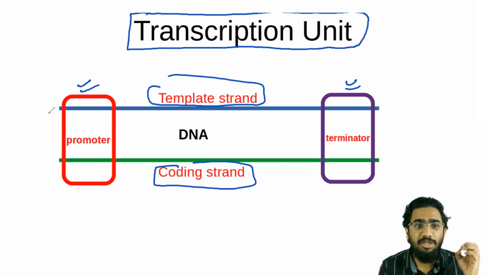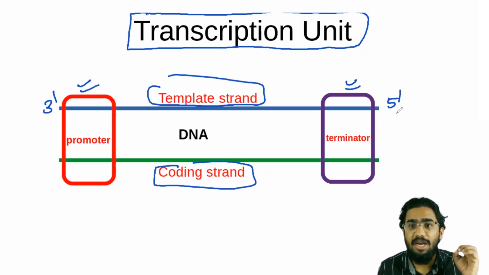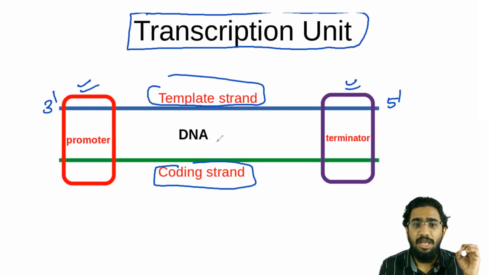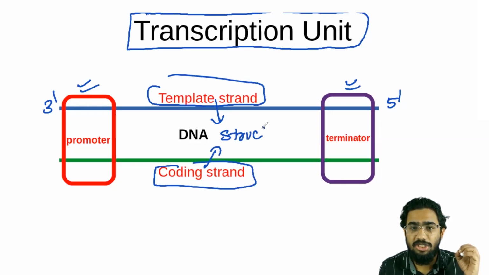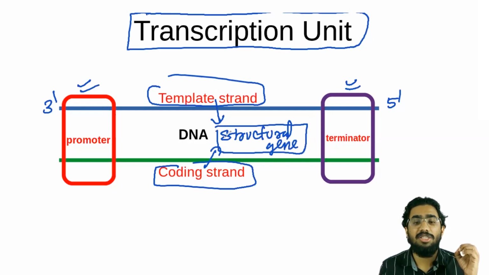The transcription unit has a promoter situated at the 3' end of the template strand, the terminator situated at the 5' end of the template strand, and a template strand and a coding strand. The template strand and coding strand together have another name, the structural gene. The template strand and coding strand are part of the structural gene here.